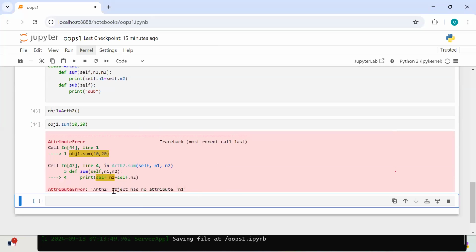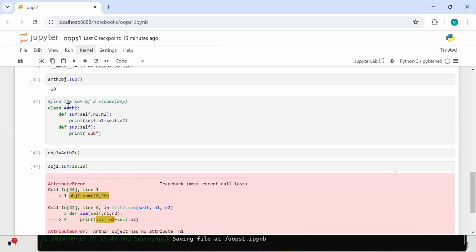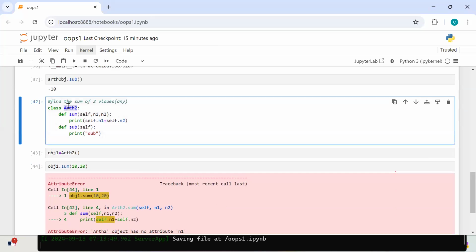Now say this: Arithmetic 2 object. Here, Arithmetic 2 is the class. What is the class object? Come on, think. Self.